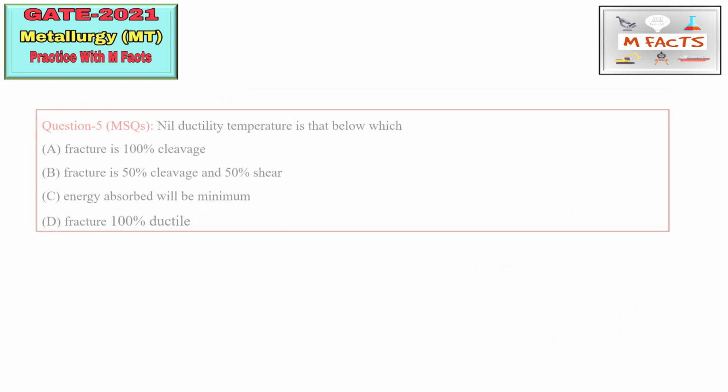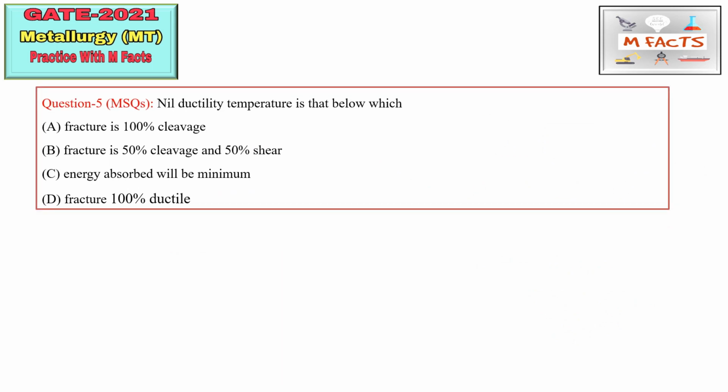So the next question is: nil ductility temperature is that below which? This question is an MSQ type of question. I have already indicated that MSQ means multiple select questions, meaning more than one option may be correct. The nil ductility temperature is known as NDT, and it is the temperature below which the probability of ductile fracture is negligible.